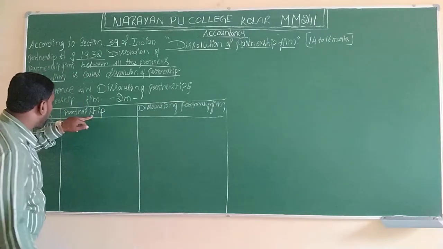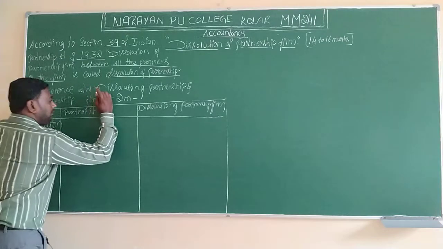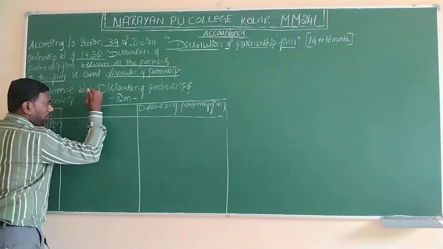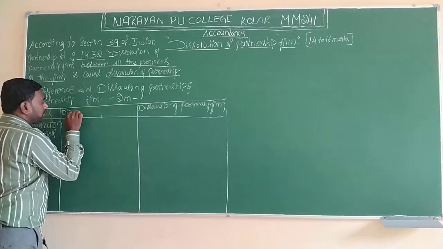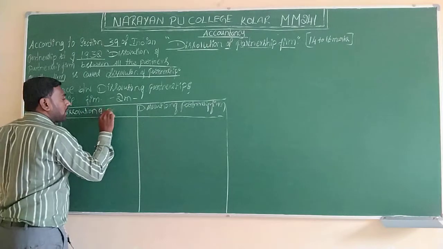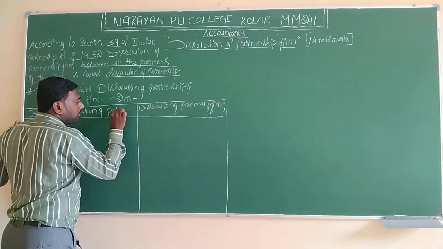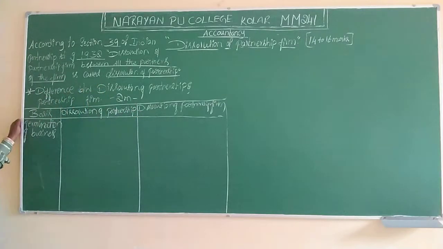In case of dissolution of partnership, I will write the full form here, you don't forget that. Write dissolution of partnership. Termination is nothing but closing. So on the termination basis, how are we going to differentiate?